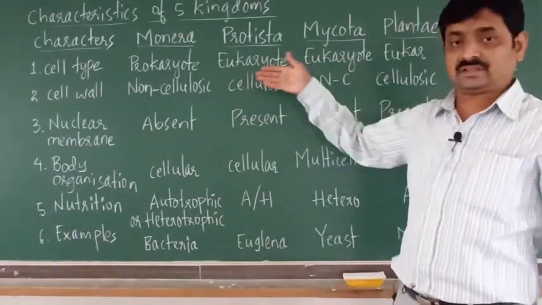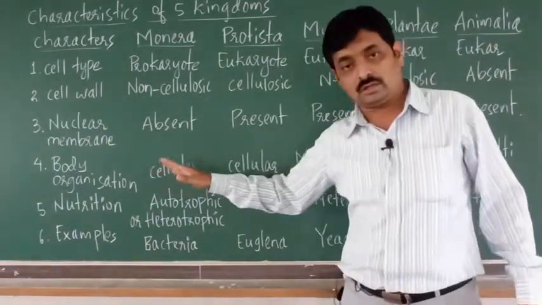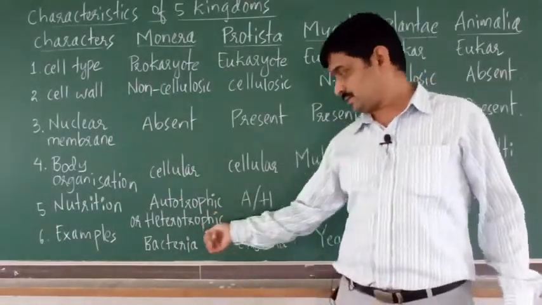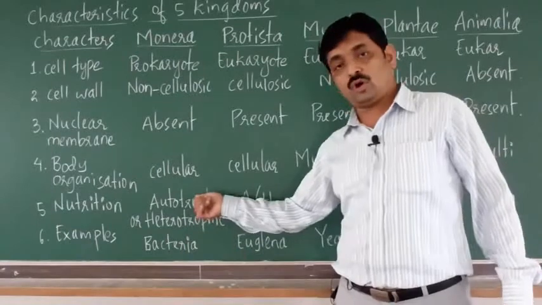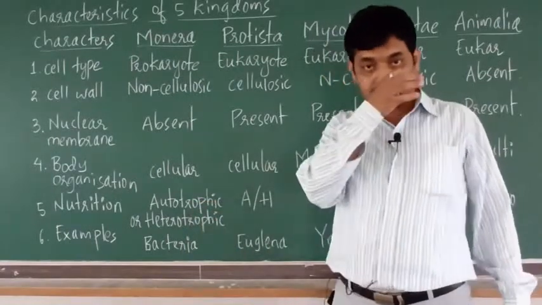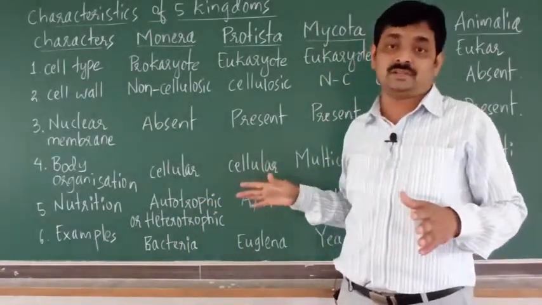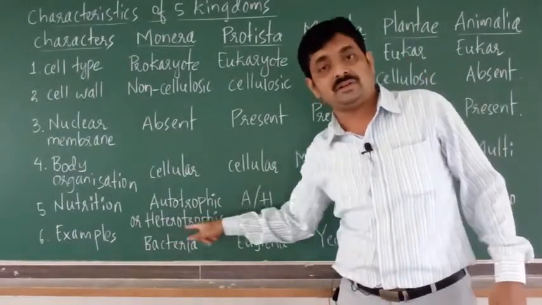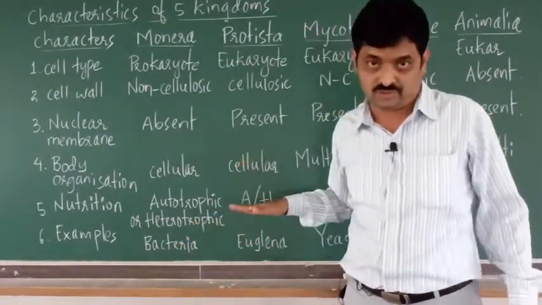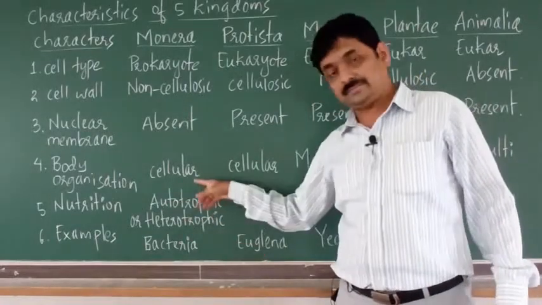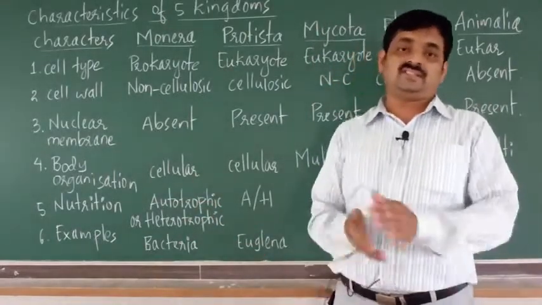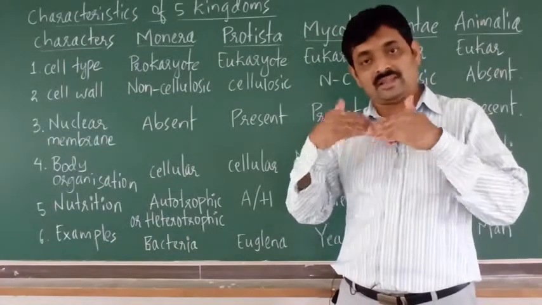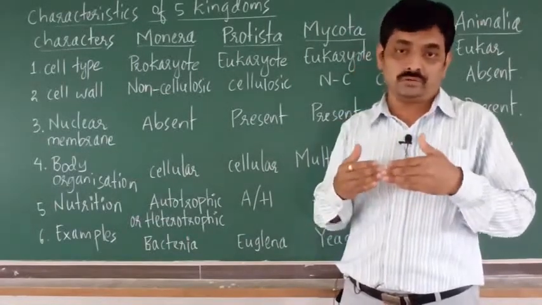Coming to the different kingdoms, with respect to nutrition, Monera, that is bacteria, may be autotrophic or heterotrophic. Some bacteria are autotrophic, meaning they have chlorophyll and can synthesize their own food.